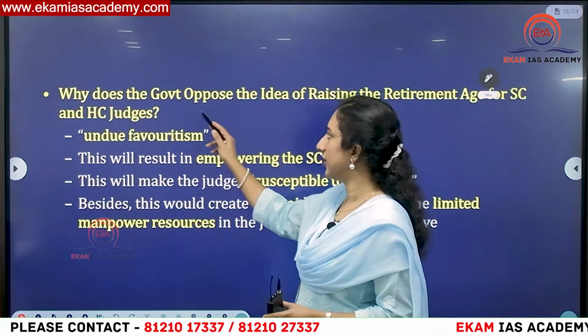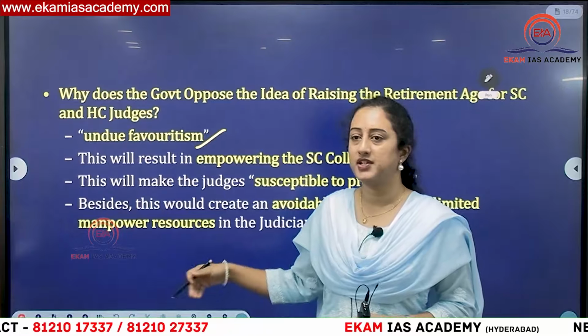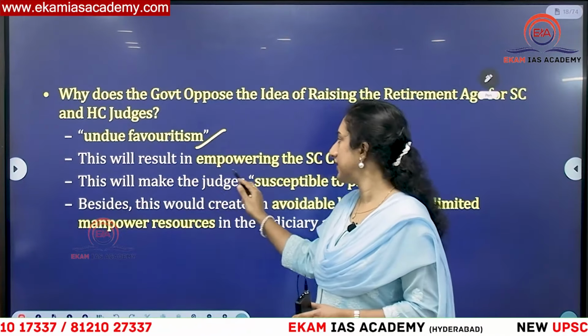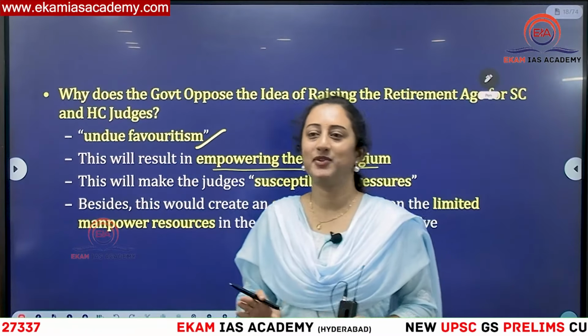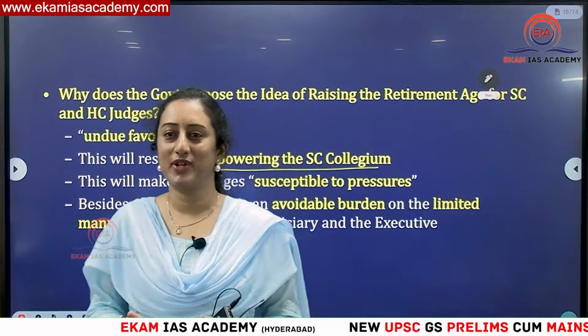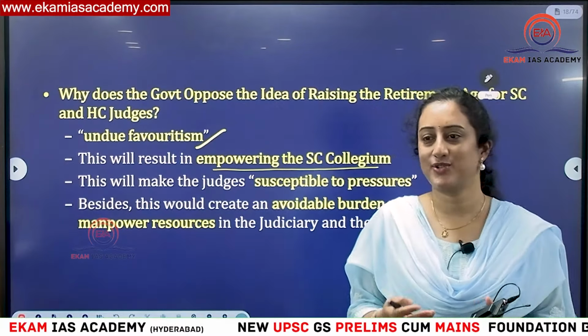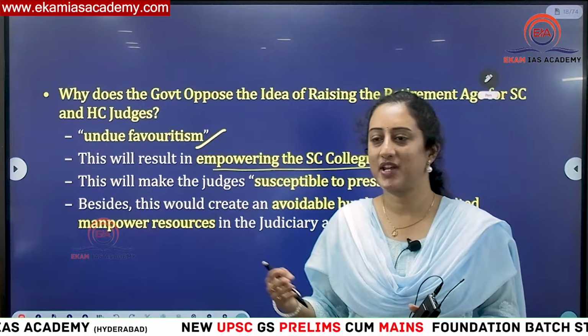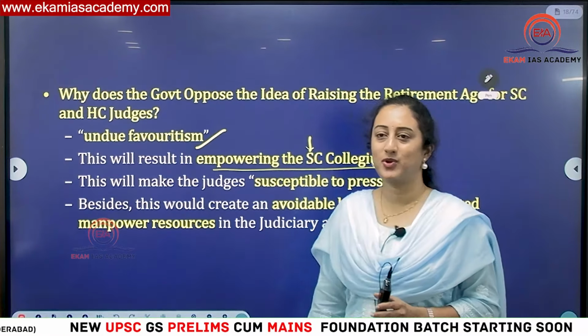Then why does the government oppose? Undue favoritism. In case this is increased, that will result in favoritism. This will result in empowering the Supreme Court Collegium, which the government of India doesn't even want. When the Collegium wants executive control to be minimal, the executive also expects that there should not be more powers with the Supreme Court Collegium.